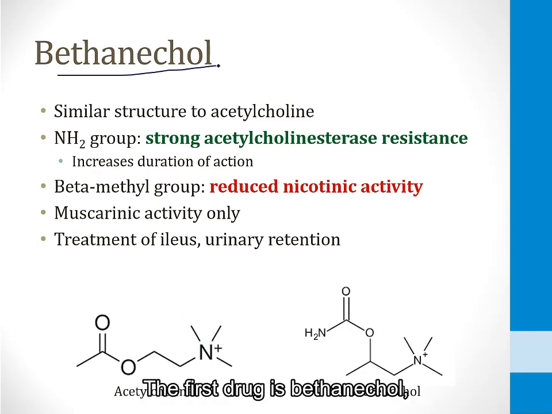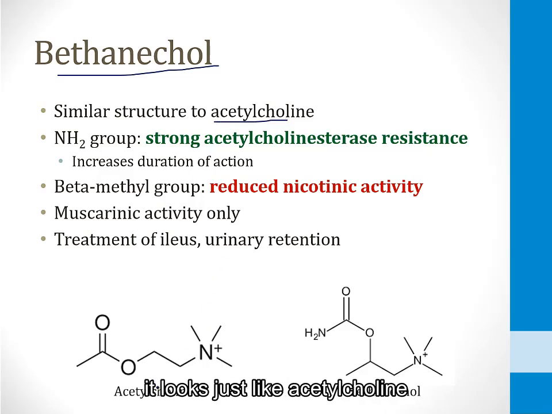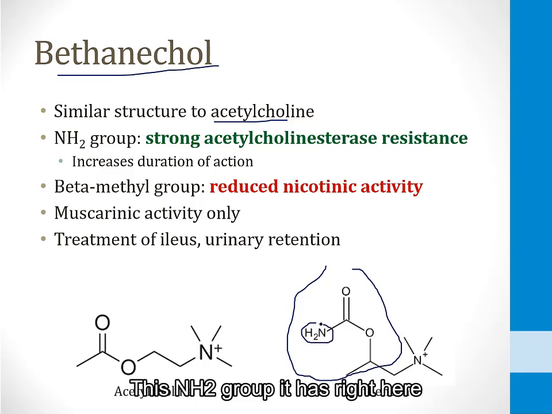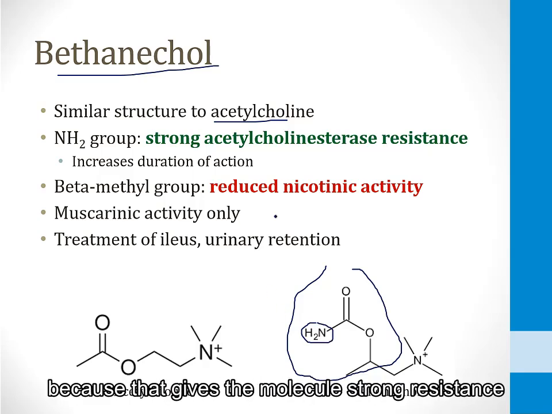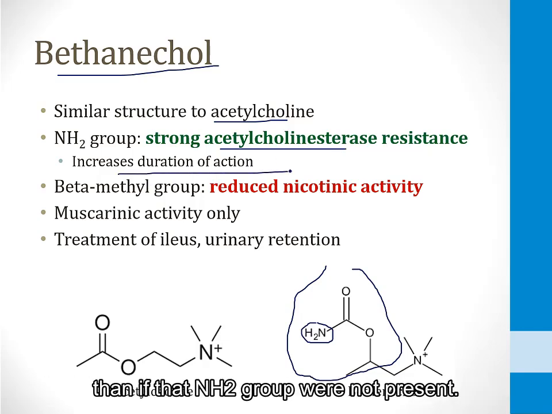The first drug is bethanechol, and it has a similar structure to acetylcholine. If you look at the bottom of the screen, it looks just like acetylcholine except for modifications at this end of the molecule. This NH2 group it has right here, you'll find in several of the drugs we're going to talk about, and that's important because that gives the molecule strong resistance to the enzyme acetylcholinesterase, and this allows it to have a longer duration of action than if that NH2 group were not present.